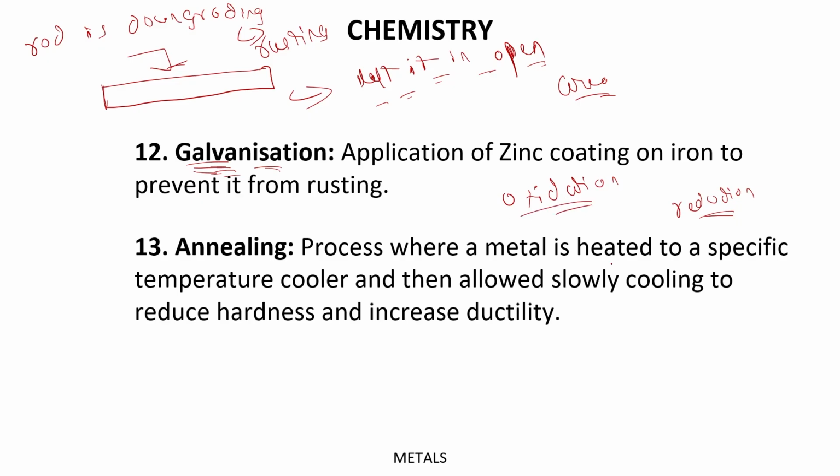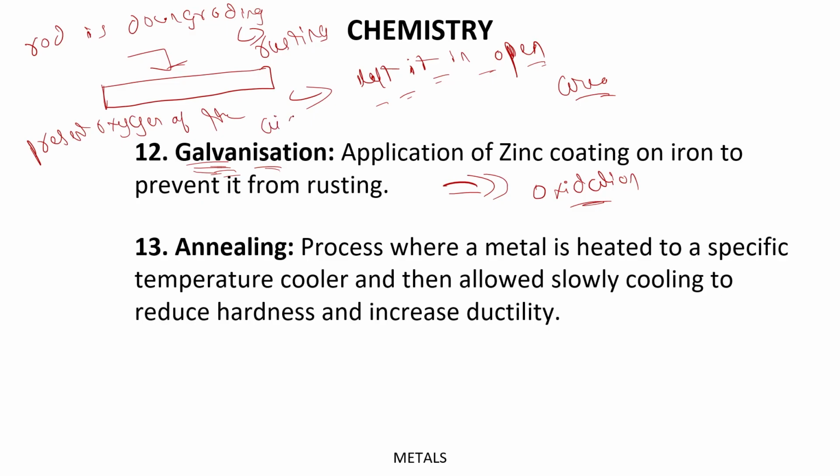Oxidation and reduction. In an oxidation reaction, generally we get oxidation. In reduction, we generally lose oxygen and gain hydrogen. That was the process we have learned in the previous sections. So basically, in the case of rusting of iron, what will happen? Oxidation will happen. The oxygen present in the air will react with this iron rod which is being kept in the open area, and due to this the chemical process will start and the iron rod will start degrading.